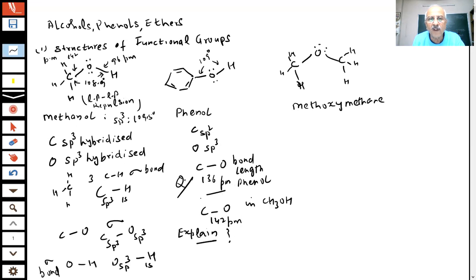Why is the carbon oxygen bond in phenol slightly shorter than the carbon oxygen bond in methanol? This question has been asked in the paper. What is your answer, students? Do you have any answer or not?